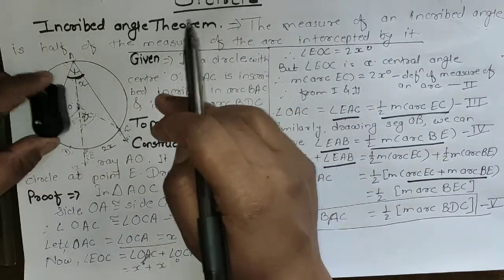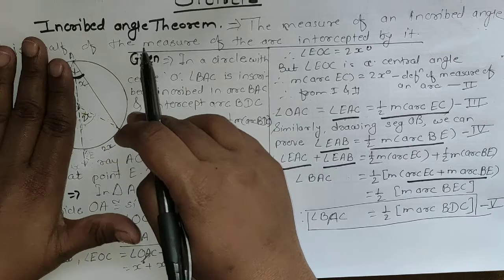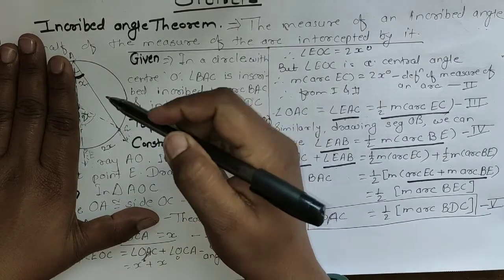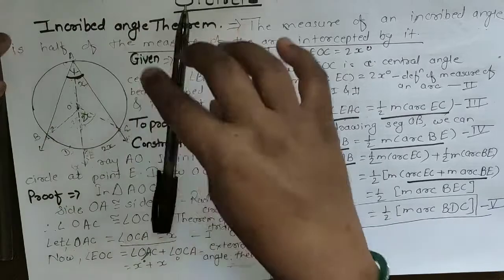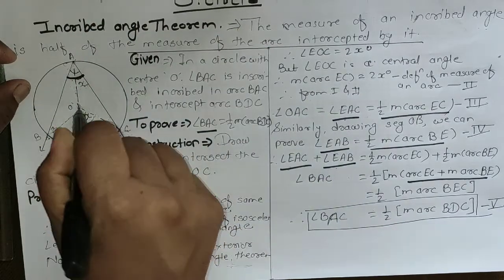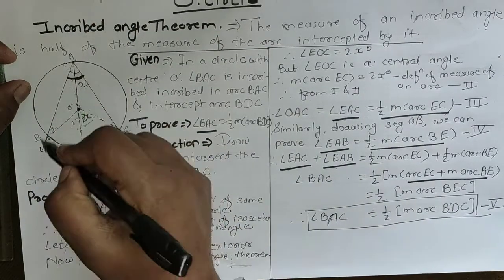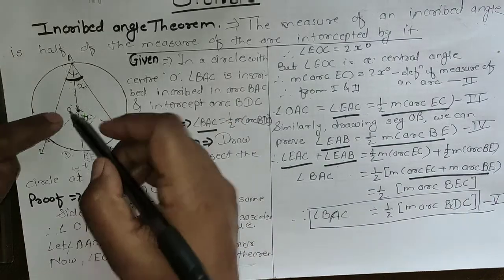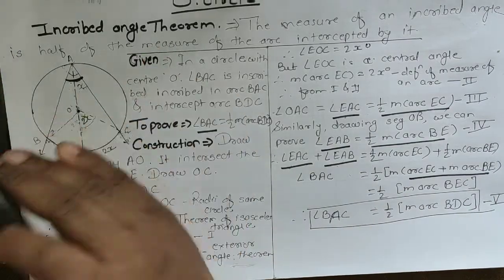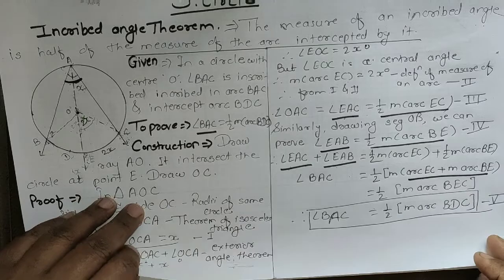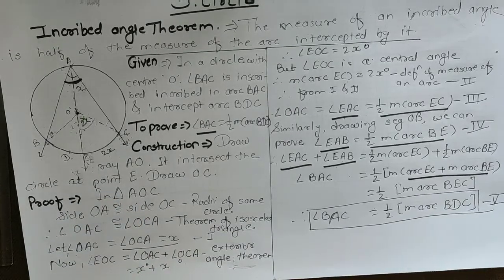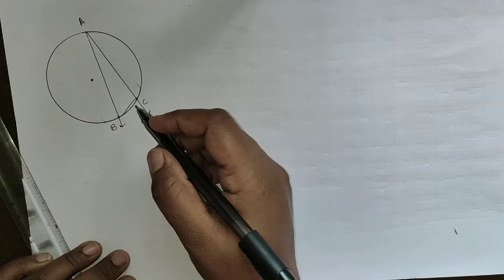For the first situation, what we showed is that x is half of EC. The second situation is that the center of the circle is inside the angle. And for the third situation, the center of the circle is outside the arms of the angle. Now this is the third situation.